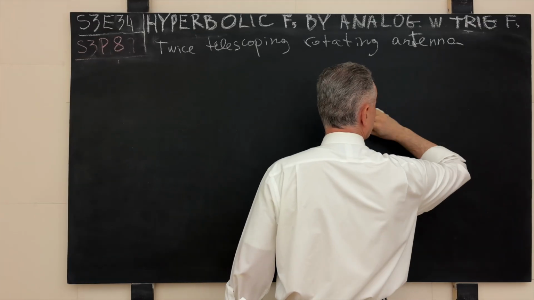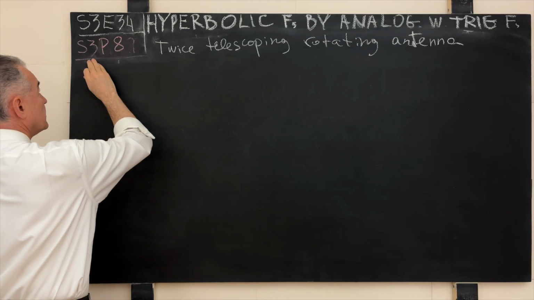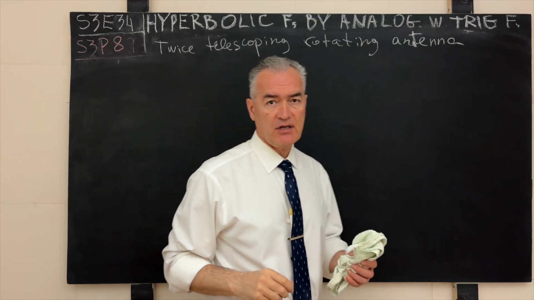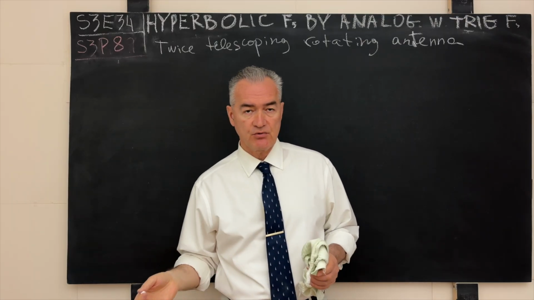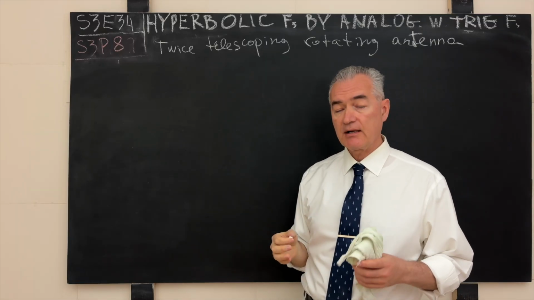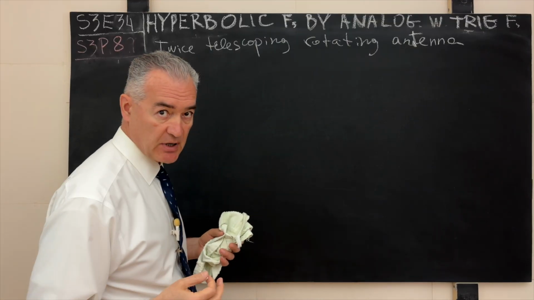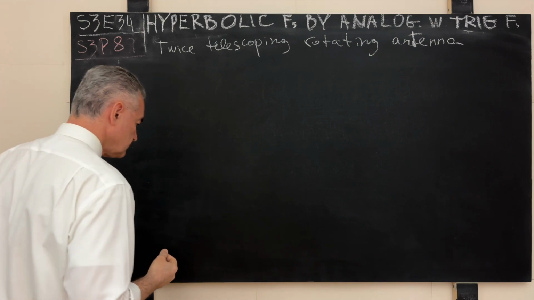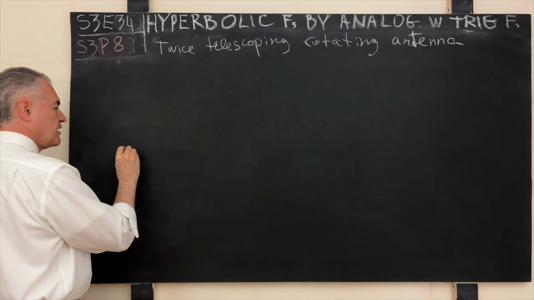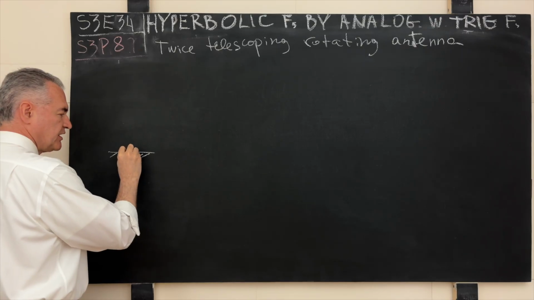Very good, befitting our last discussion. Our next challenge will be a problem in physics. It will be S3P8, the 8th problem in physics in the 3rd season, and the name of the corresponding episode in which I will present my solution will be Twice Telescoping Rotating Antenna. And this is, again, the regulars of this channel already know, my romantic take on a much more technical problem.